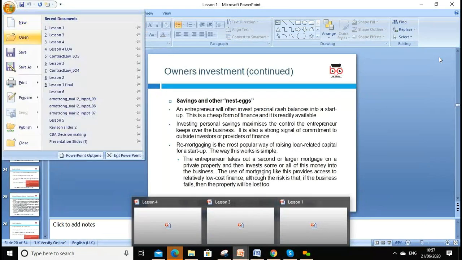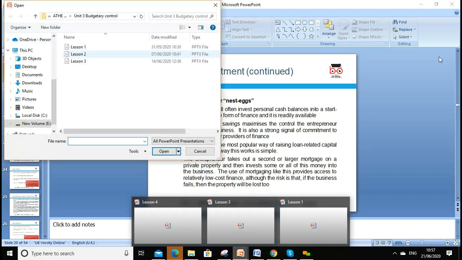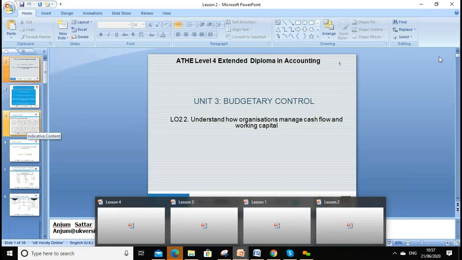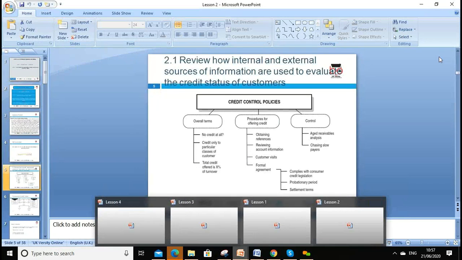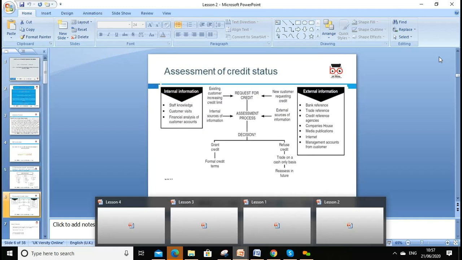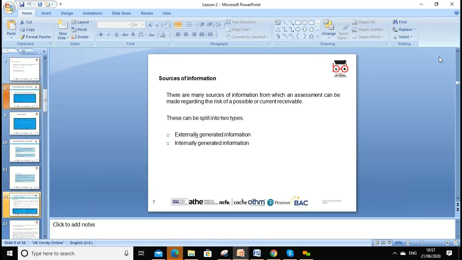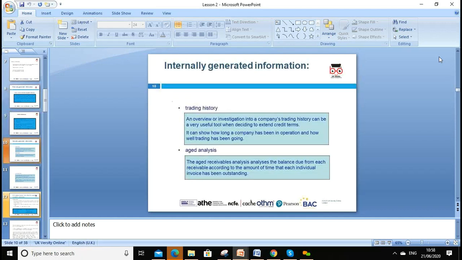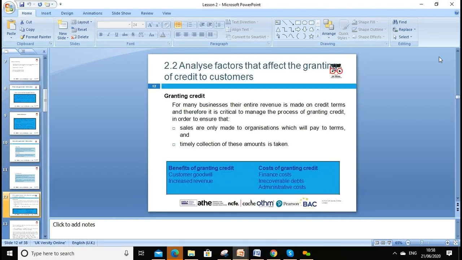So now look at lesson 2, which is about credit, where we discuss credit management and credit control policies. Those include assessment of credit status and sources of information, external and internal. We discussed the internal sources of information: previous history, age analysis, irrecoverable debt.